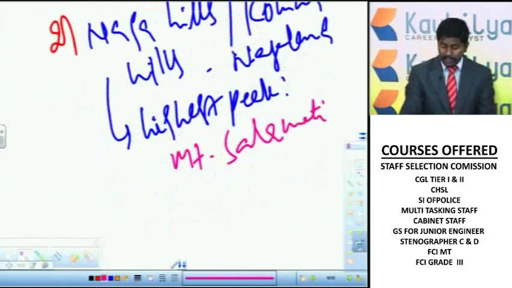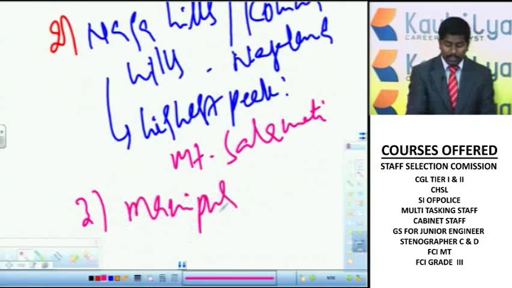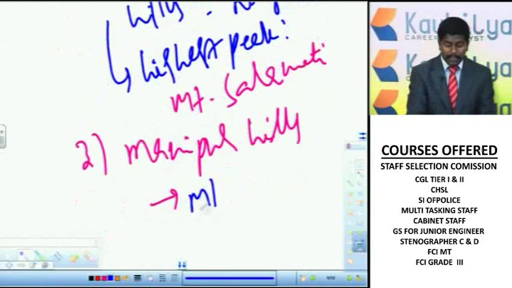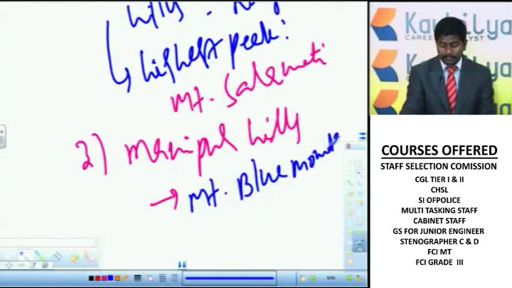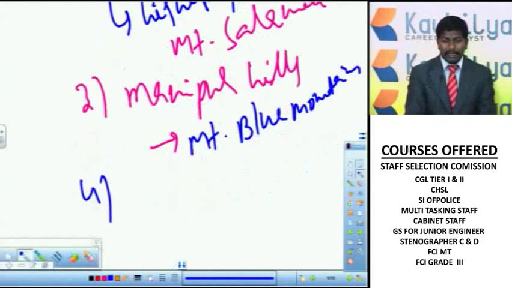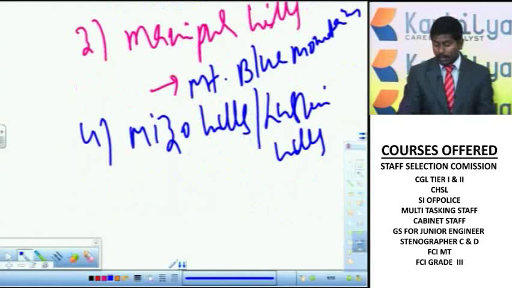Then after this, in Manipur region, there are Manipur Hills, which are part of the Purvanchal Hills. Now in Manipur Hills the highest peak is Blue Mountain. Then after these Manipur Hills, in Mizoram there are Mizo Hills or Lushai Hills.